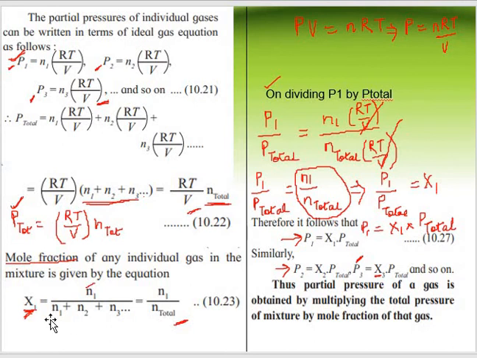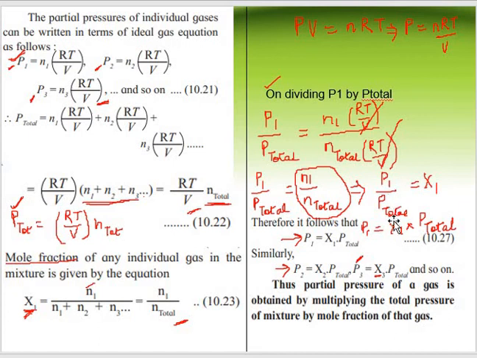Now, on dividing P1, the partial pressure of gas 1, by P total, P1 upon P total is equal to n1 multiplied by RT upon V, upon n total multiplied by RT upon V. These two will cancel, and I get P1 upon P total is equal to n1 upon n total. And this n1 upon n total is actually the mole fraction of gas 1, so I can replace it by X1.